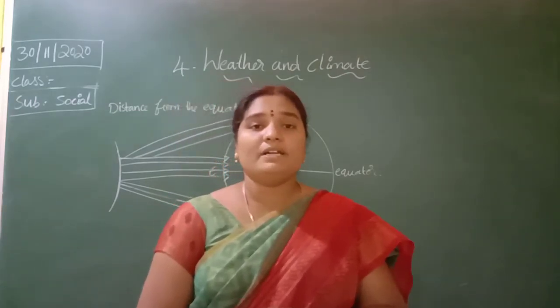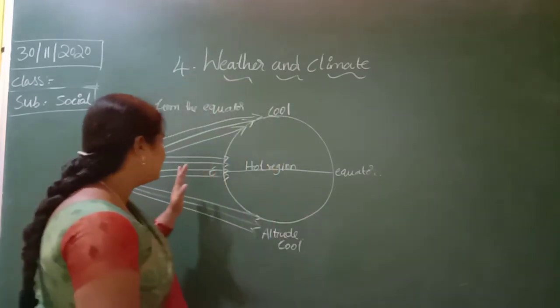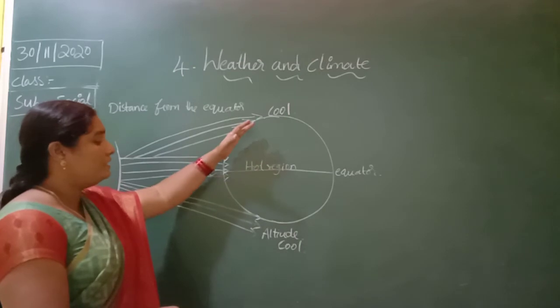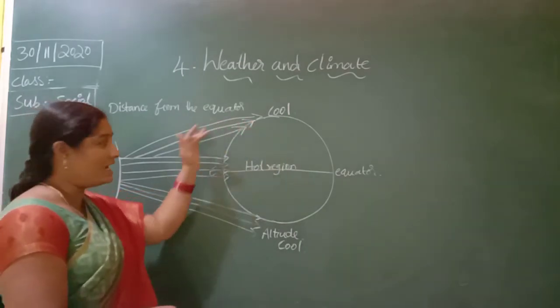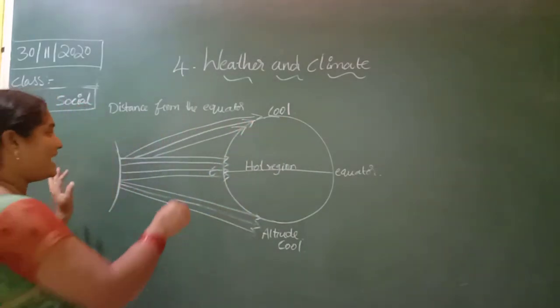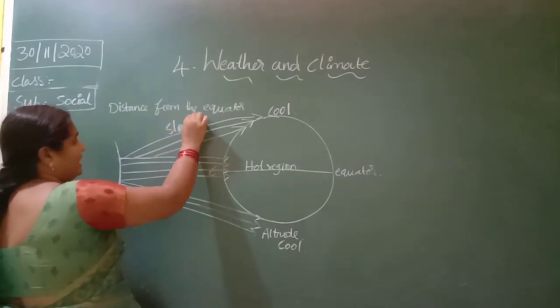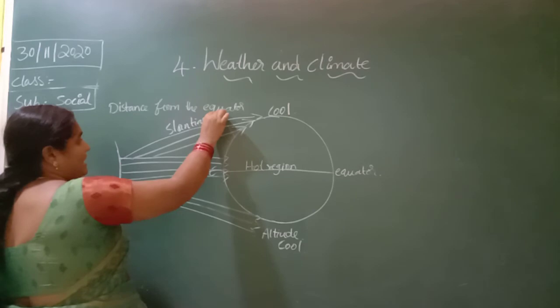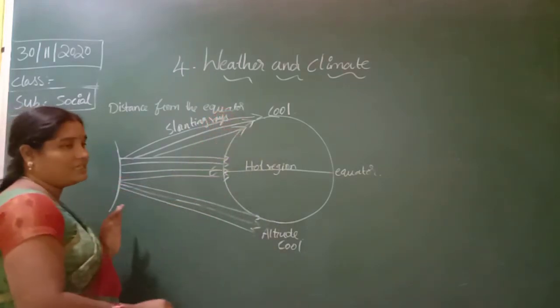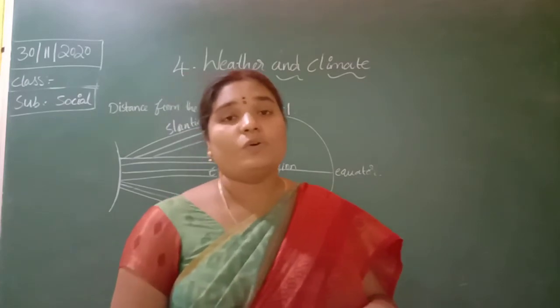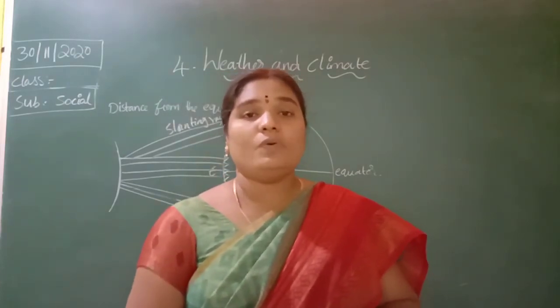Why are they covered by snow? The sun rays do not fall straight. At the altitudes, the sun rays fall in slanting lines, so these places are very cool. Nainital, Shimla, Cochin are very cool places.